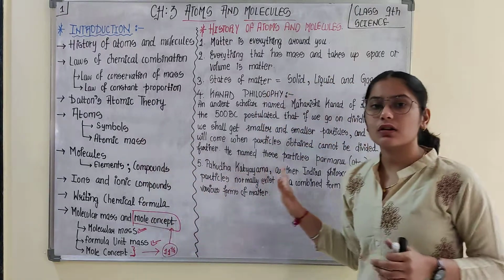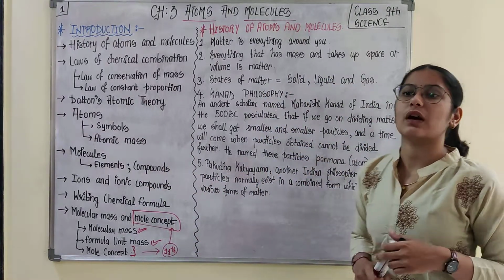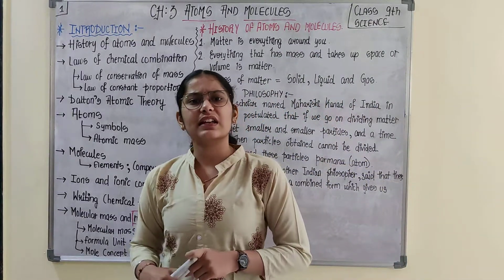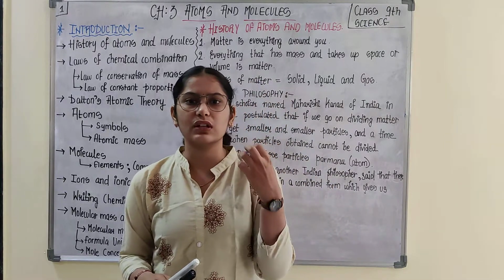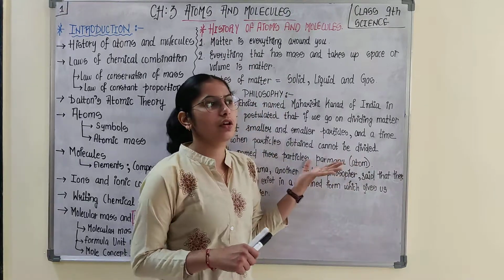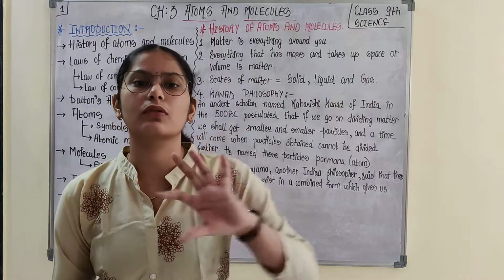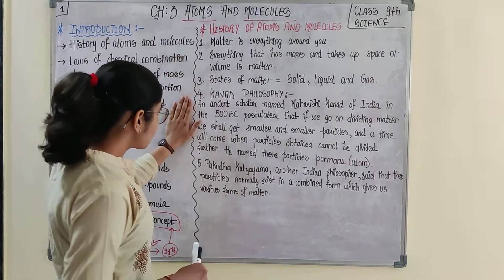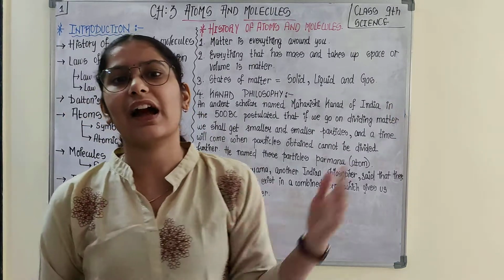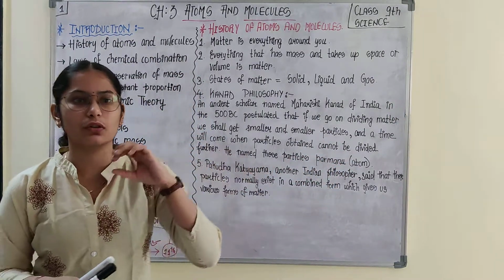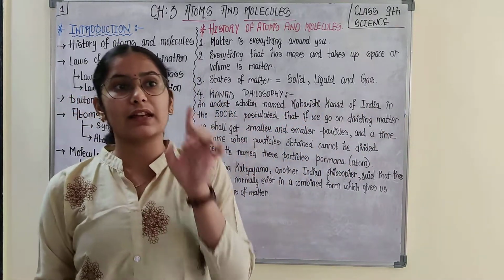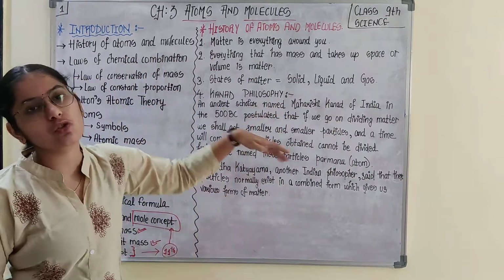Not wasting much time, I would directly move to the first topic of this chapter, that is history of atoms and molecules. In history there is theory content, and there is no need to explain each and everything, but I would move through a few topics, or a few scientists who gave some knowledge and theory regarding atoms and molecules, at a little speed, as reading alone would let you get it.